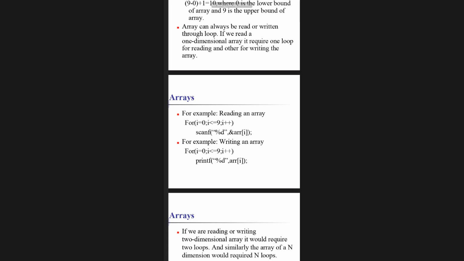This is a mistake you people make. You should not say i is equal to 0 as representation; it is initialization. From now on get used to that. If any teacher or interviewer asks you the syntax, you have to tell initialization first, then condition, then increment or decrement. If you say it this way technically, they will think you know something.